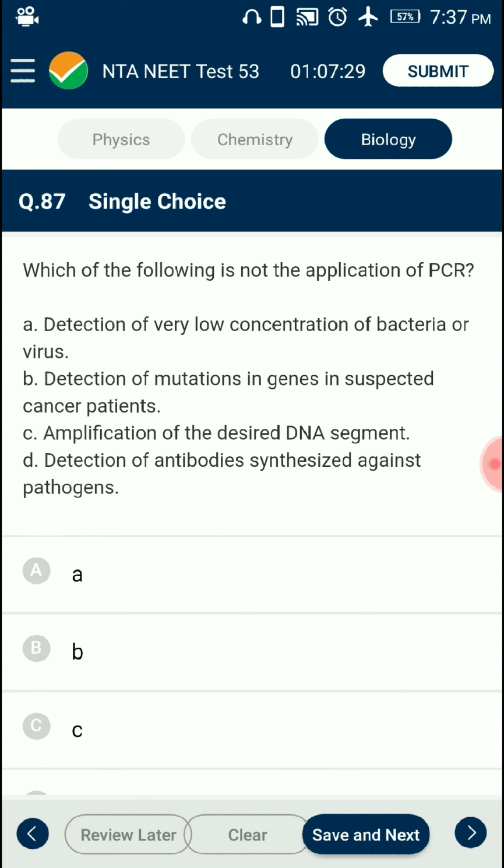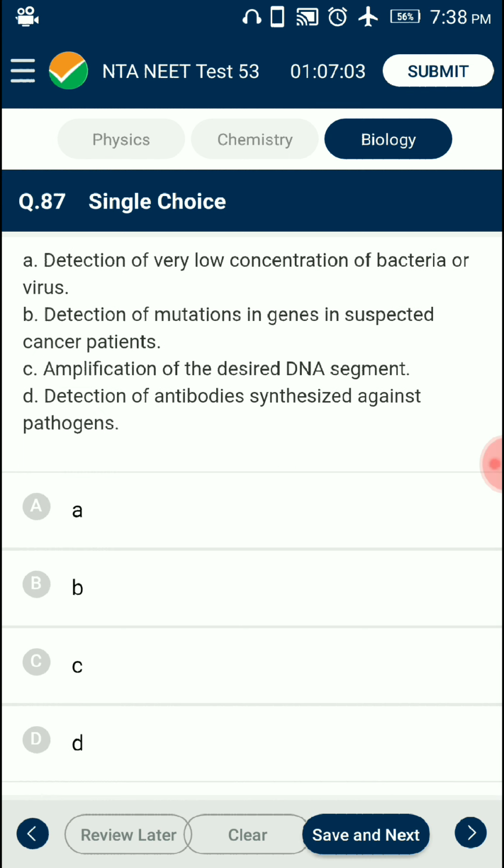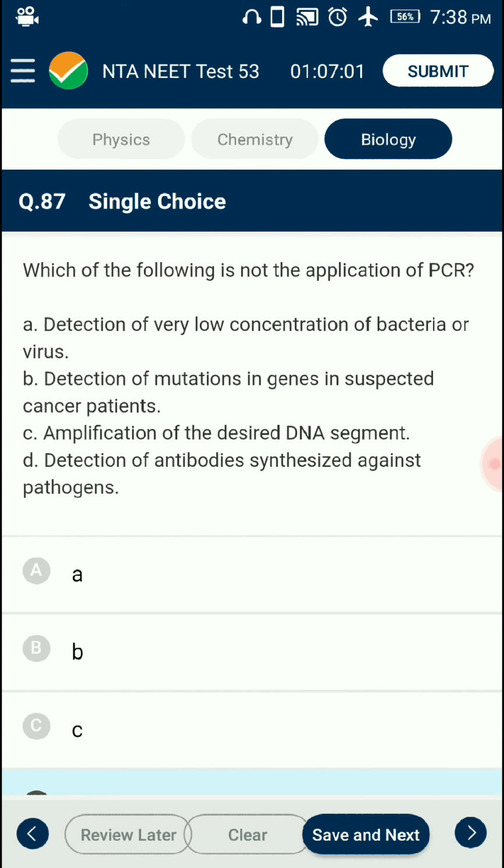Question number 87. Which of the following is not an application of PCR? Polymerase chain reaction (PCR) technology is an efficient and cost-effective way to copy or amplify small segments of DNA. PCR test is used to detect cancer cells. PCR is not used for detection of antibodies synthesized against pathogens. So the answer for this question is option D. From the given four statements, statement D is not an application of PCR.